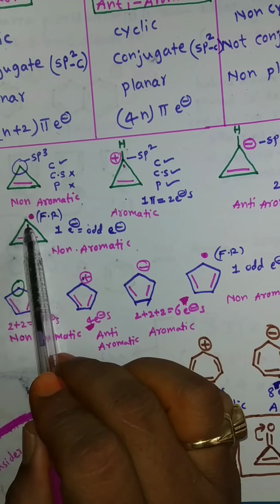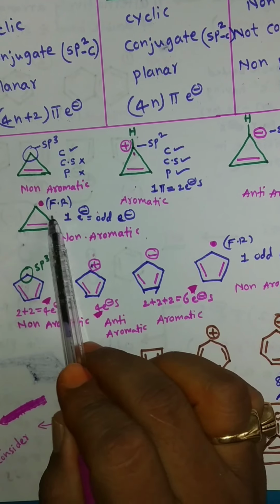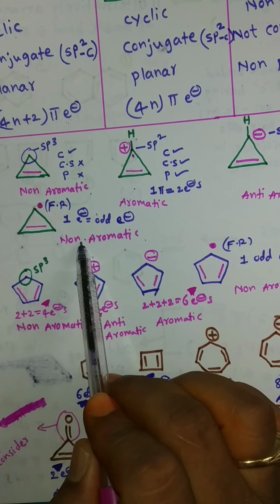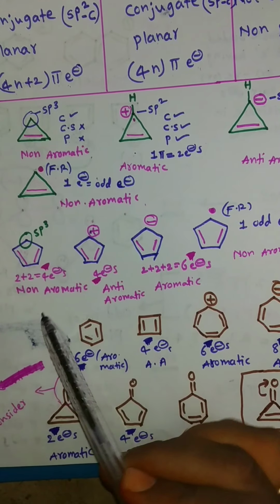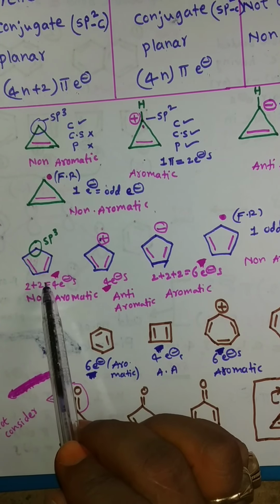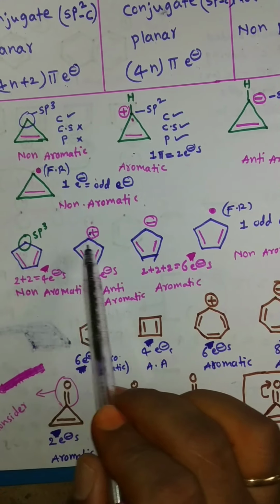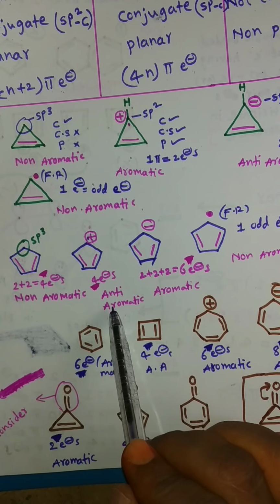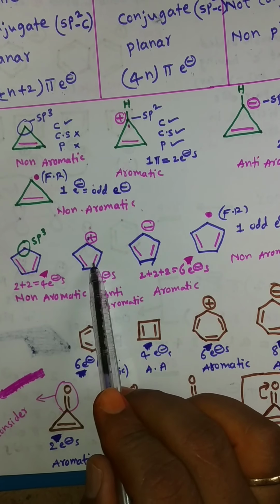Next, the carbon has a free radical. The free radical means 1 electron, it is an odd number of electrons. So this compound is a non-aromatic compound. Similarly, this compound is non-aromatic, meaning the carbon has sp3 hybridization. This compound has positive charge, so it is the anti-aromatic compound because 4 electrons means 2 pi bonds.